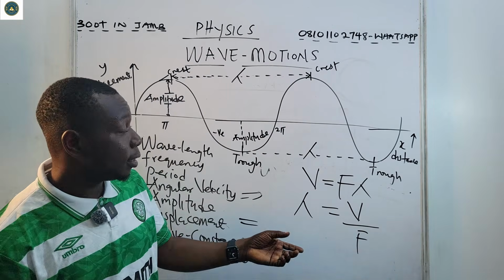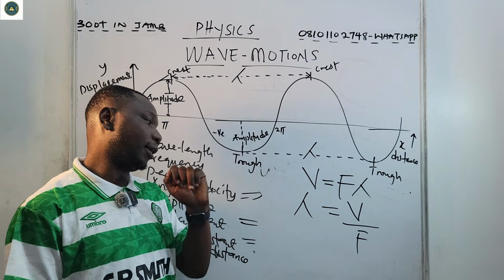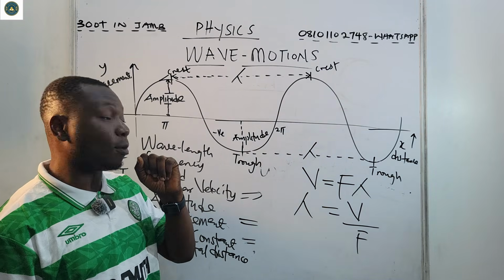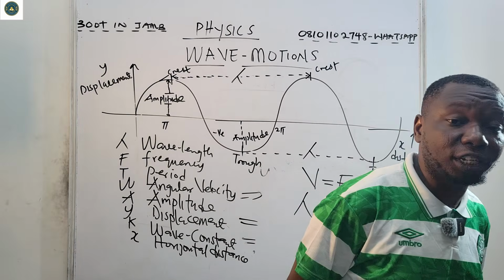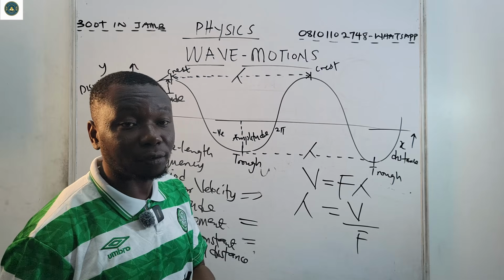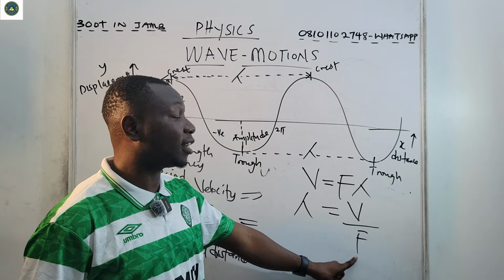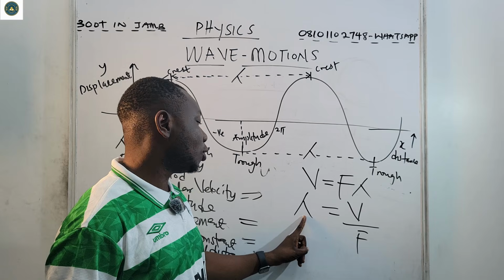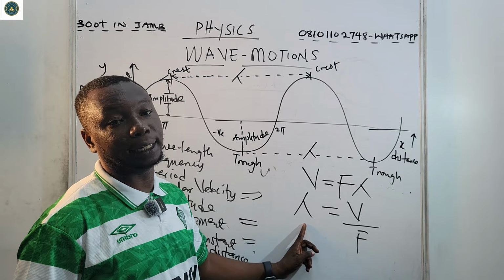Now, this formula may look very small, but it is very key. Why is it so vital? The reason is that in most radio stations and television stations, in transmission of signals, the frequency is very paramount. And the wavelength tells us the length of the antenna, which is also very key.